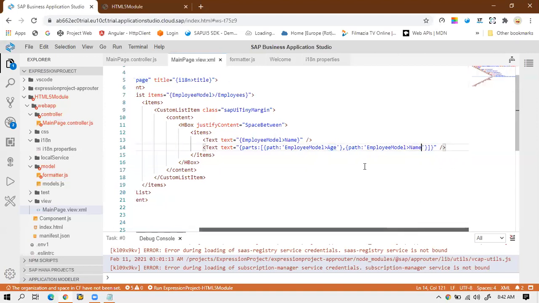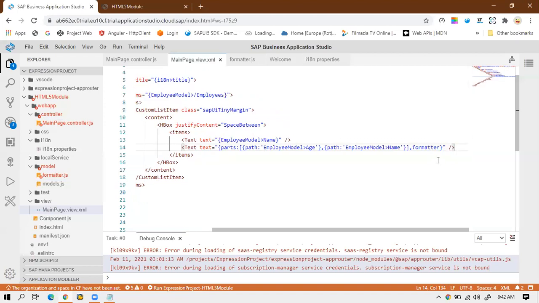Okay, so now age and name is done. So we have passed this inside the parts. Okay, so now the parts ends here, and after that I will give the comma, and then I will write the formatter keyword. Okay, so this is the formatter property.